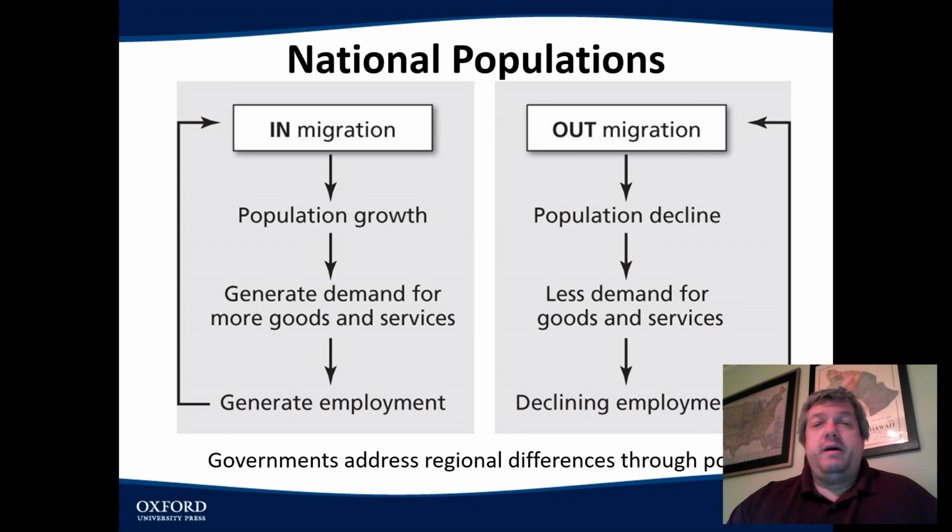And what happens? The factories there, the steel mills in the 60s and 70s, they closed. They moved to Taiwan or South Korea, and the jobs were gone. And what happens is declining employment. People are moving out. And as more people moved out, the population shrank, which meant there were less people going shopping, less people going to school, less people building houses, so less people were demanding those goods.